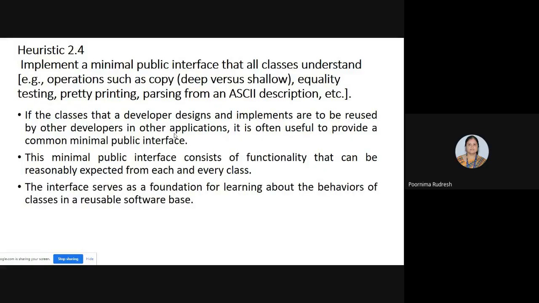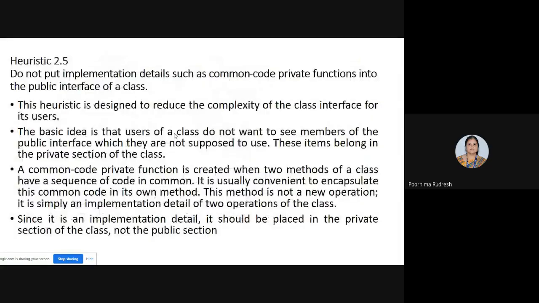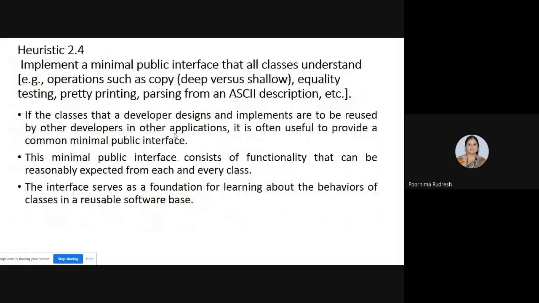So suppose the classes that a developer designs and implements are to be reused by other developers in other applications, it is often useful to provide a common minimal public interface. And I'll give the example in this one right here. It's not there, right? Okay. This minimal public interface consists of functionality that can be reasonably expected from each and every class. And this interface serves as the foundation for learning about the behavior of a class in a